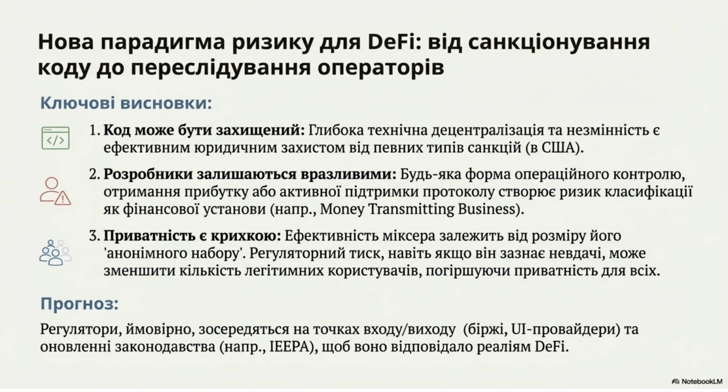A new risk paradigm for DeFi moves from sanctioning code to prosecuting operators. Key takeaways are that deep, technical decentralization offers legal protection for the code. However, developers remain vulnerable if they maintain operational control or profit, risking classification as a money-transmitting business. Privacy remains fragile, as regulatory pressure can shrink the "anonymous set." Regulators will likely focus on exchanges, UI providers, and updated IEEPA legislation.